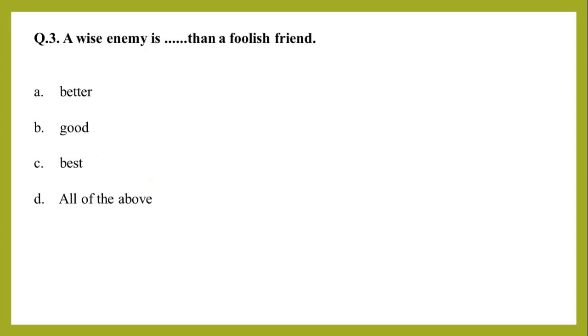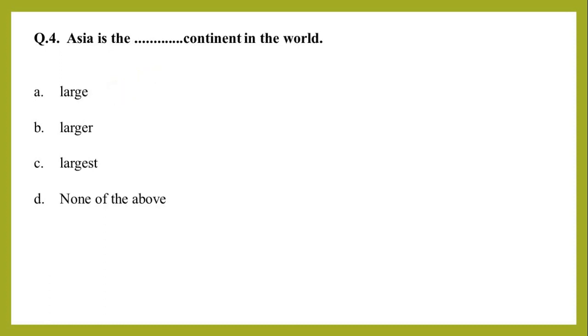Third: a wise enemy is dash than a foolish friend. Options are better, good, best or all of the above. The correct option is better. Next question: Asia is the dash continent in the world. To fill this blank, your options are large, larger, largest or none of the above. The correct option is largest.